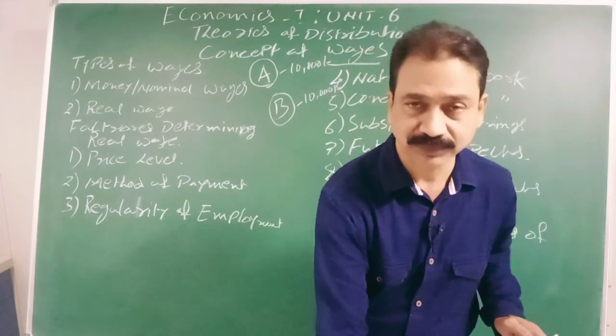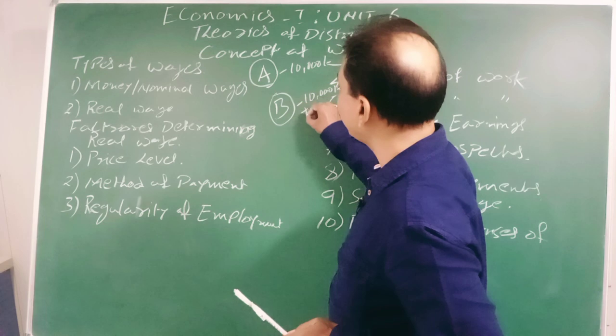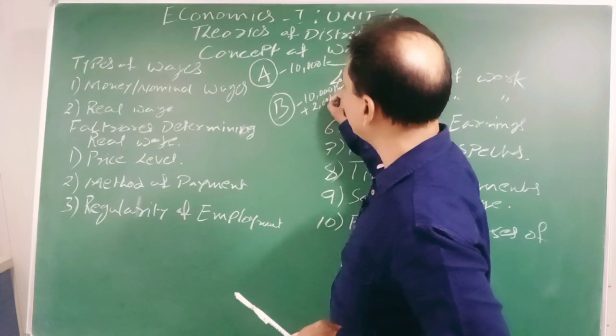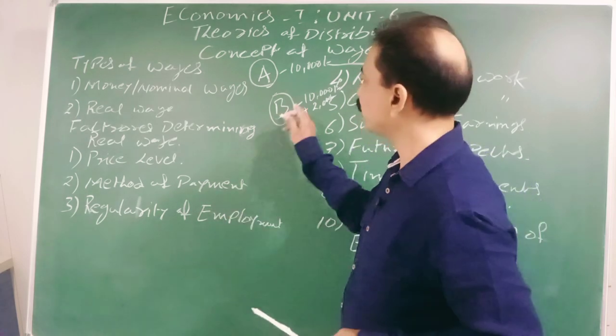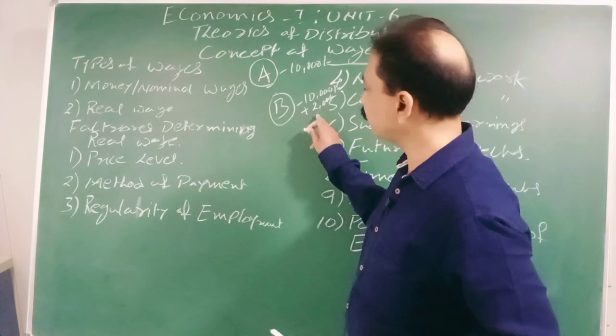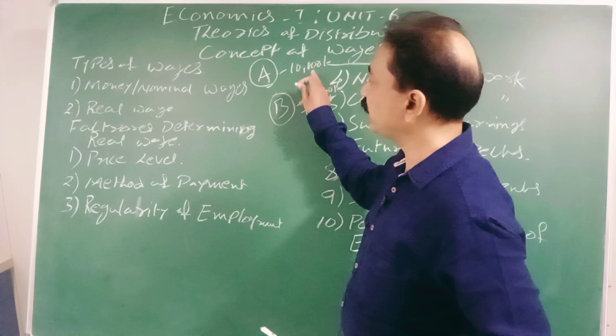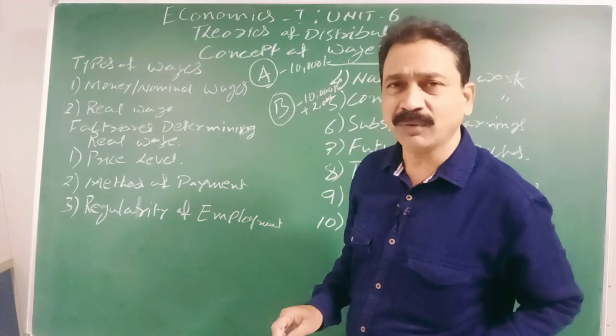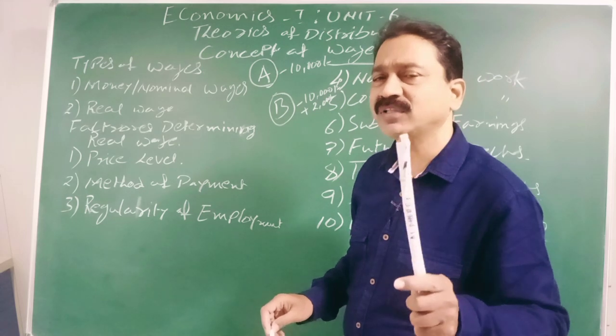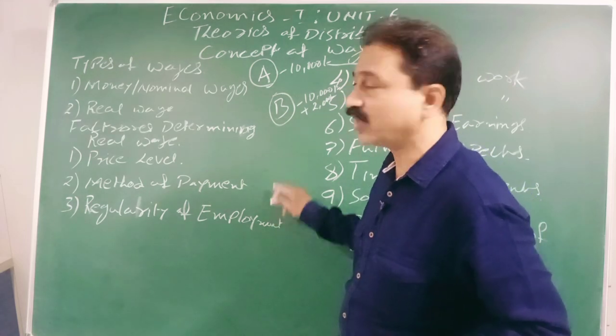Again, let us see here. Let us add 2,000 additional to company B. The labor working in company B is getting 12,000 rupees and in company A only 10,000 rupees. But company B provides the job only 7 to 8 months in a year, meaning there is no regularity.